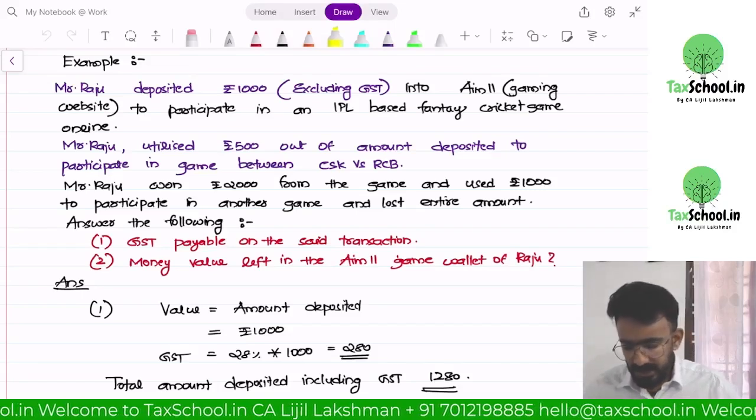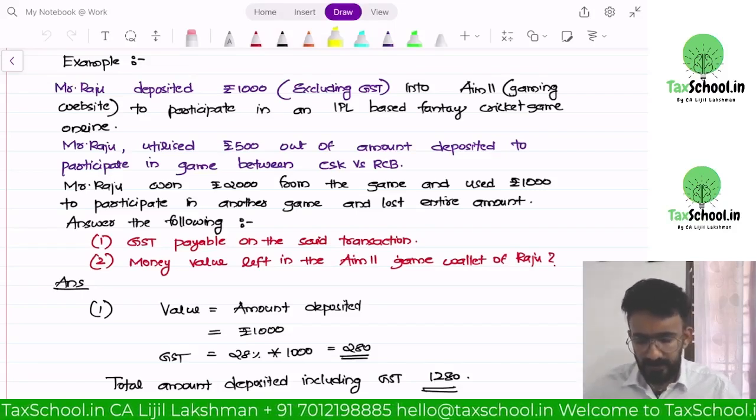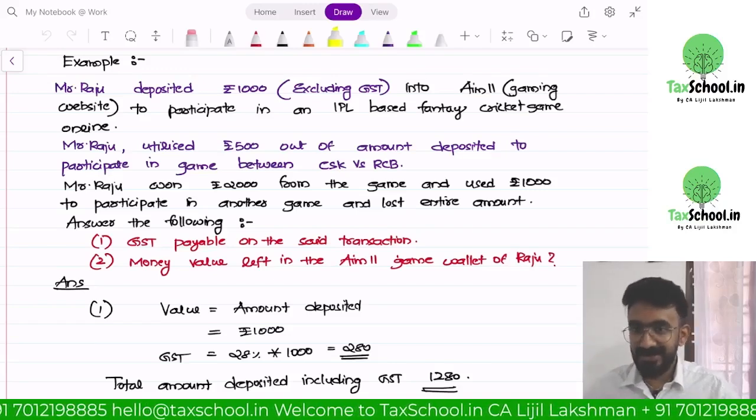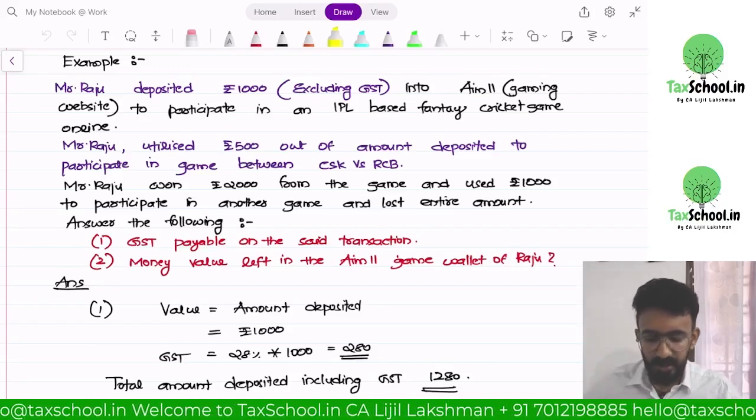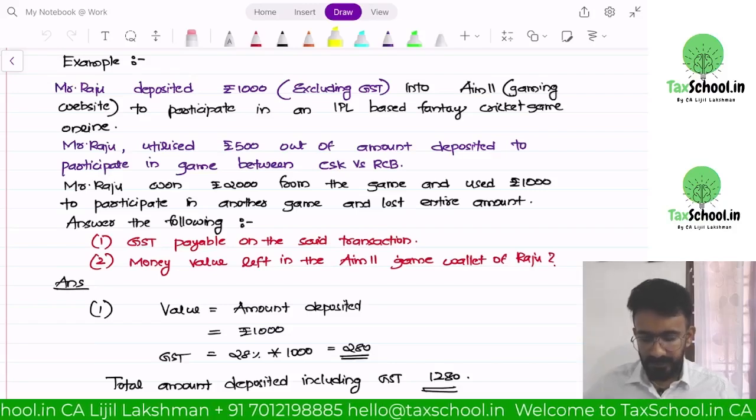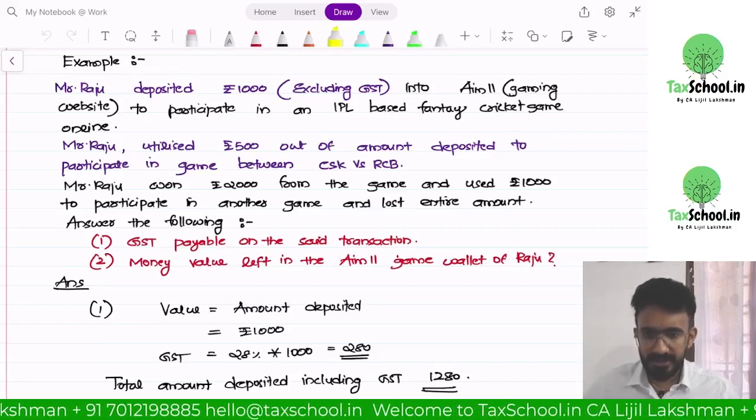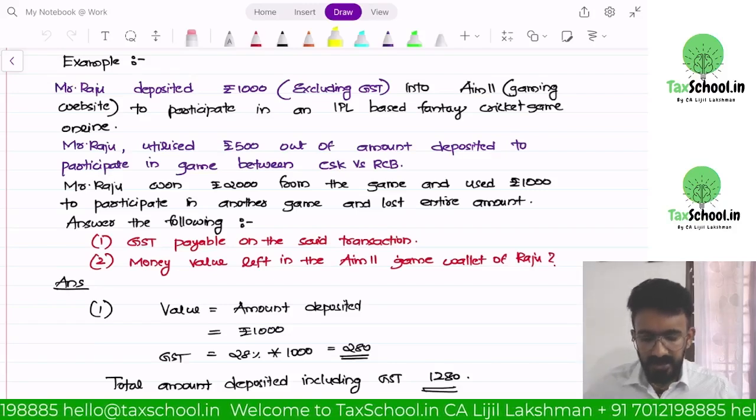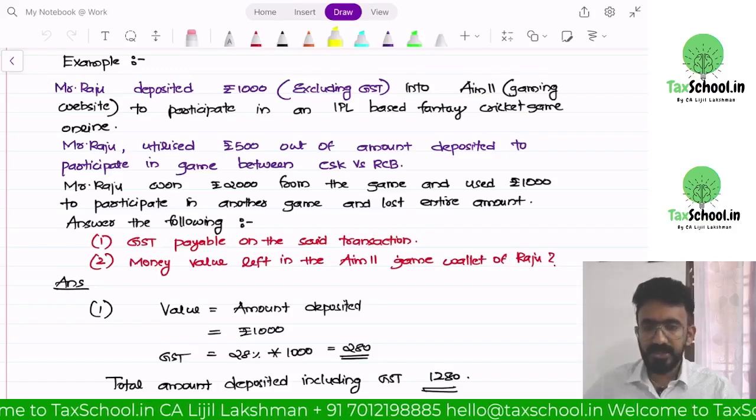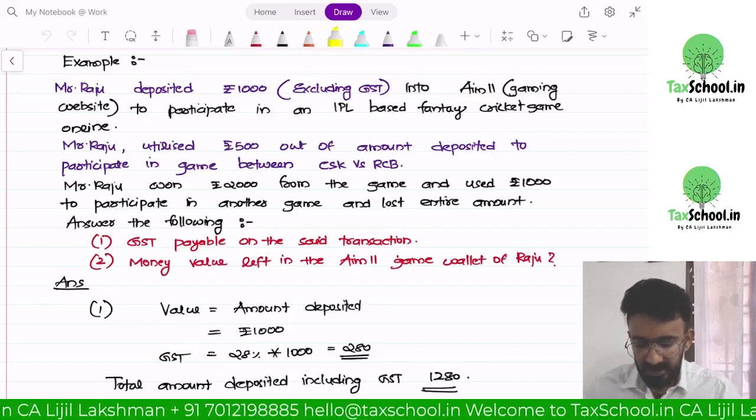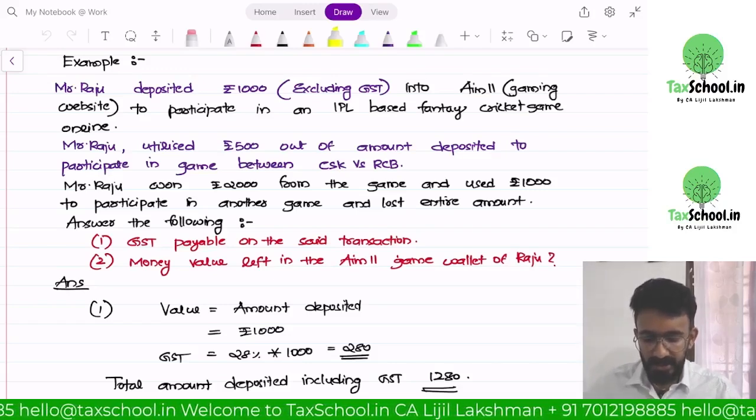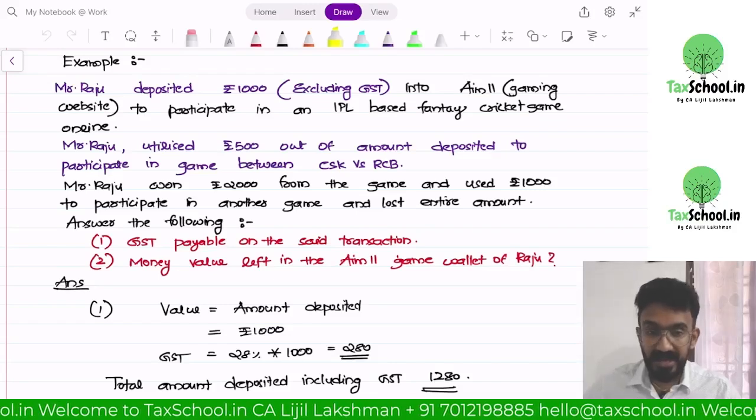Mr. Raju deposited 1000 excluding GST into AIM 11, not Dream 11, AIM 11, a gaming website to participate in an IPL based fantasy cricket game online. Mr. Raju utilized 500 out of the amount deposited to participate in a game between CSK versus RCB. Mr. Raju won 2000 from the game and used 1000 to participate in another game and lost the entire amount.